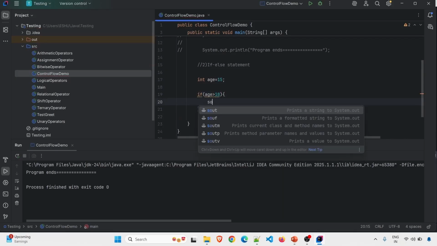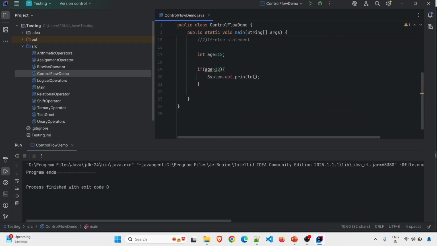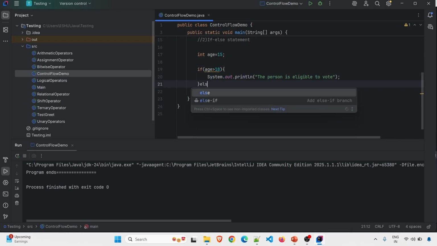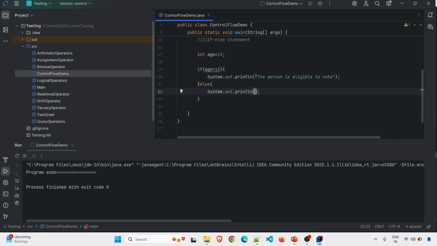I have to print the same statement, that is person is eligible to vote. So if his age is greater than 18, I have to print person is eligible to vote, else print person is not eligible to vote.